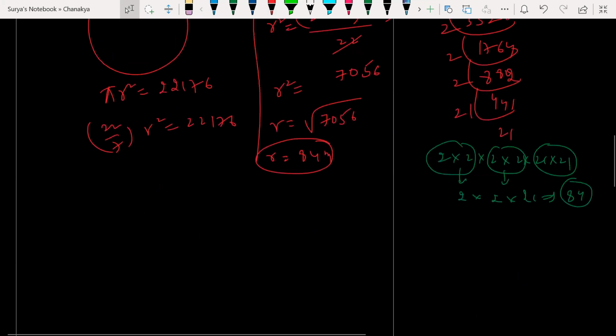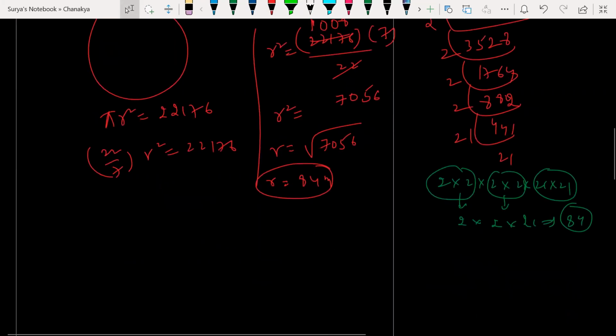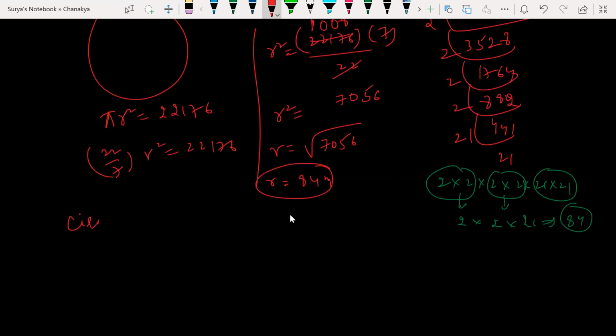Okay, sir, what has he given? Find the cost of fencing. The cost of fencing this ground is 50 per meter. So first we need to find the circumference, then we can multiply that by 50. Without finding circumference, you cannot. Circumference is equal to what? 2 pi r. 2 pi means 22/7 into r, 84.